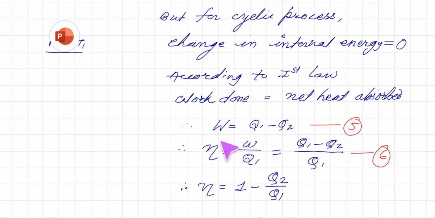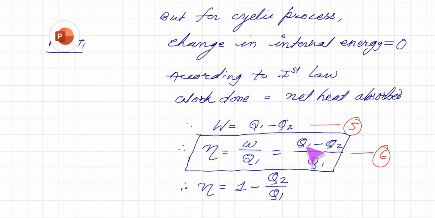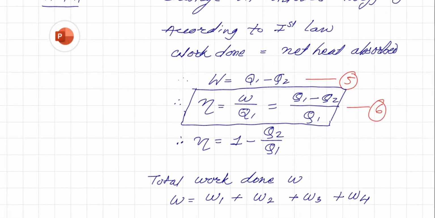As efficiency is equal to W upon Q1, we get (Q1 minus Q2) upon Q1. So for solving problems related to heat, remember this very important formula, that efficiency can be calculated by knowing Q1 and Q2: efficiency eta is equal to 1 minus Q2 upon Q1. So this is expression 6, which gives efficiency in terms of heat.